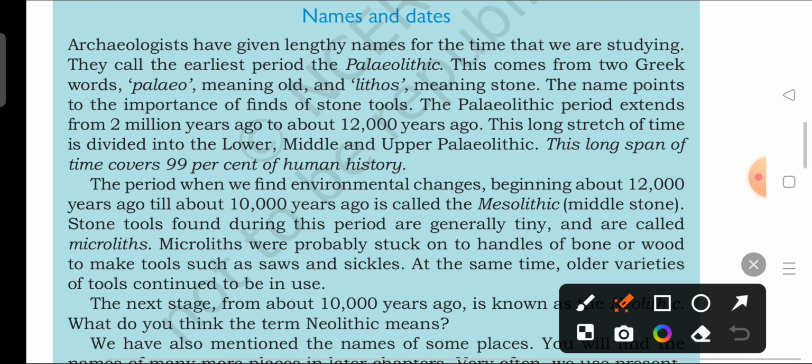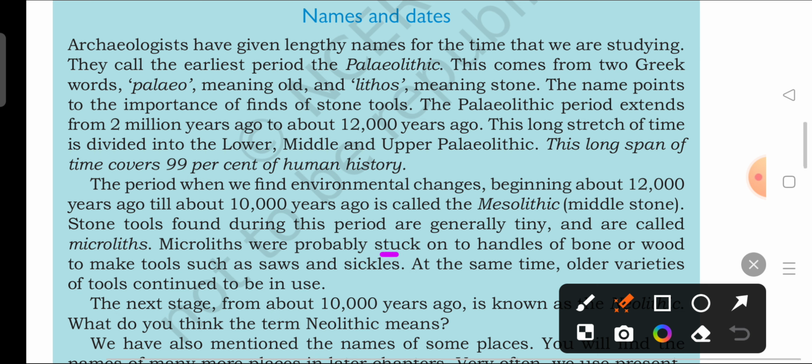Stone tools found during these periods are generally tiny and are called microliths. The stone tools found during this period were tiny compared to the stone tools found in the Paleolithic time. They were more sophisticated and smaller. That means the human beings of this time started learning to make sophisticated tools out of stone, making them sharper. They started making the edges sharp and pointed, which was easier for them to use. They learned all those things.